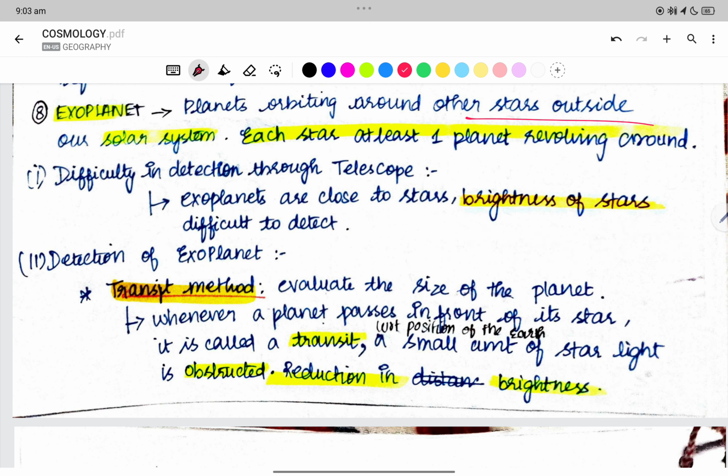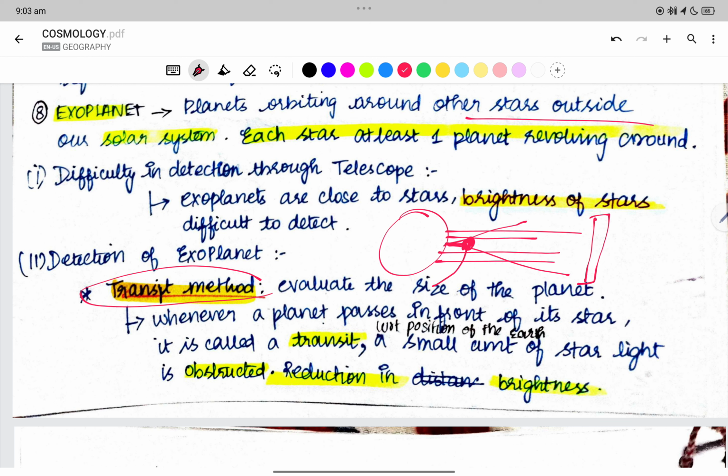Now when it is over here, the rays are straight rays, but here alone we have different kinds of rays. So when we detect this, we could find that there is a small planet which is revolving around the star. This method is what we call the transit method.